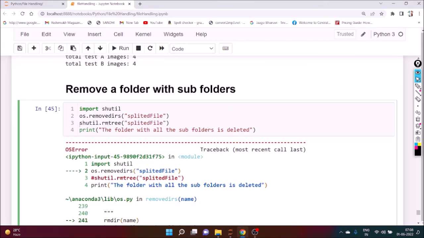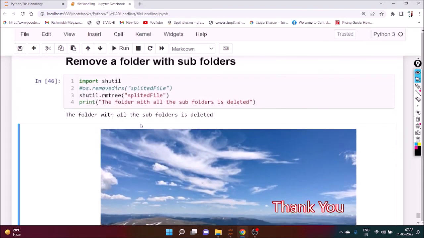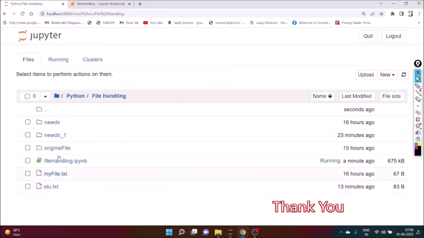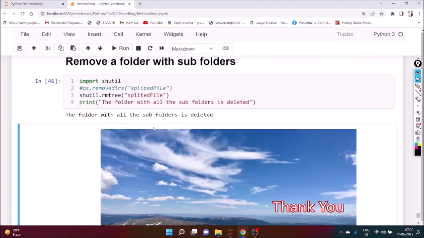We need to import the shell utility, and we have to use shutil.rmtree and the name of the folder you want to delete. If you execute it, we can see the folder with all the subfolders is deleted. We can see the subfolder is not there. The name of splitted file is not there. So in this way we can delete it.